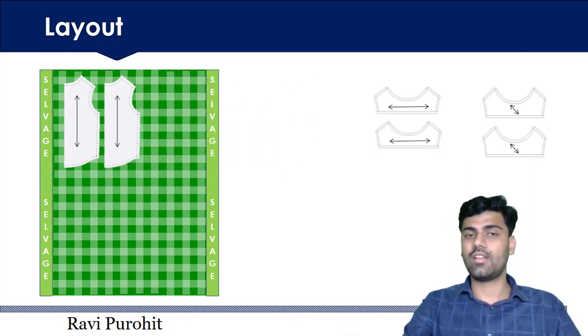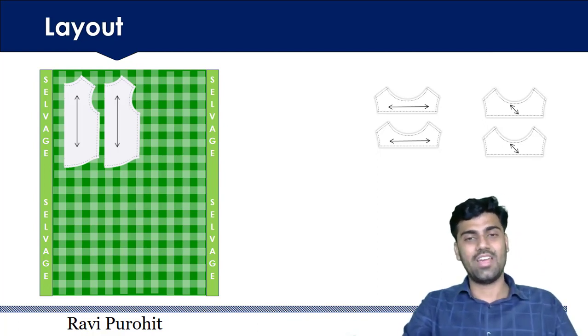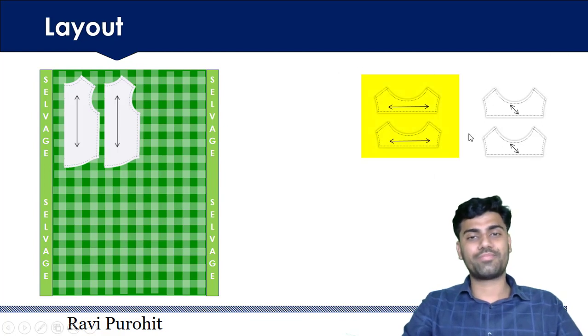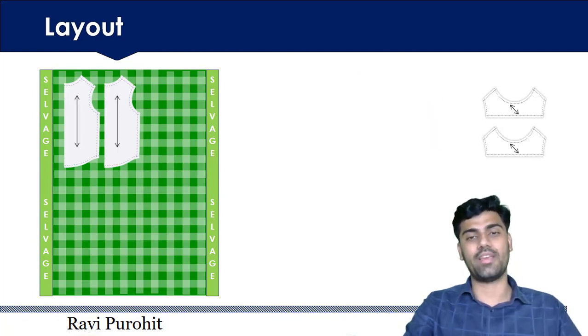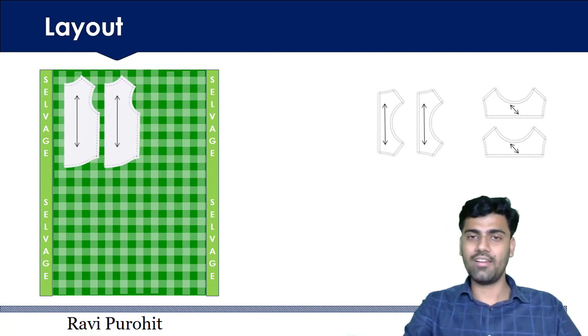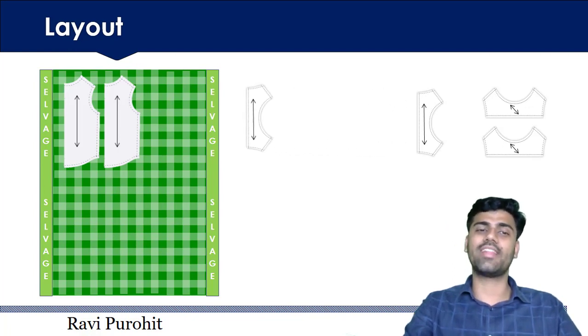So you might have seen the movement of the front part. These are placed straight to the selvage. Now look at this part. They are not parallel to the selvage. So we have to make this part first parallel to the selvage and then we should place it. So I made it parallel and now this will go in the layout.